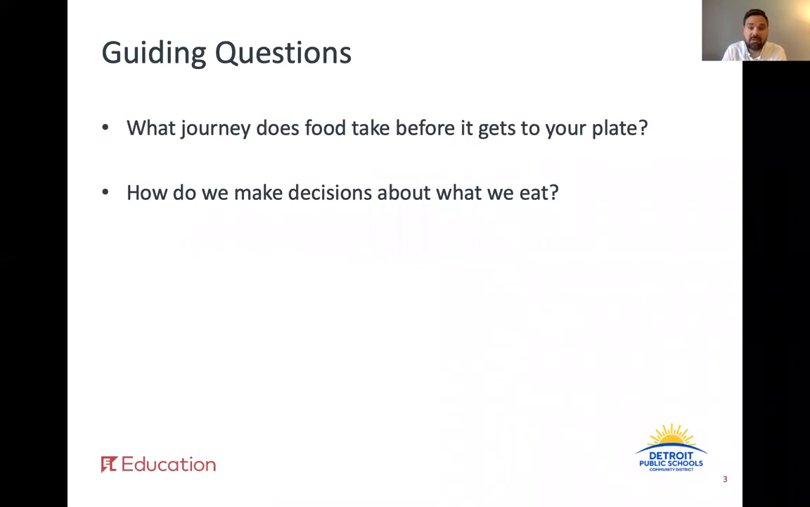Let's start with some guiding questions. What journey does food take before it gets to your plate? And how do we make decisions about what we eat? Remember, we will continue addressing these questions through all of our work today.